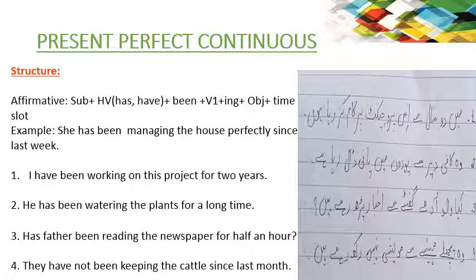Now look at the sentences. I have been working on this project for 2 years. I subject, have been helping verb, working present participle form, project object, for 2 years time slot. Now see the next one. He has been watering the plants for a long time. A long time is also not the exact time period, but we use this phrase, for a long time.